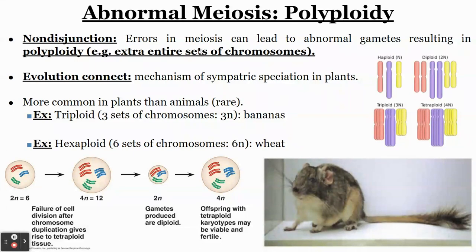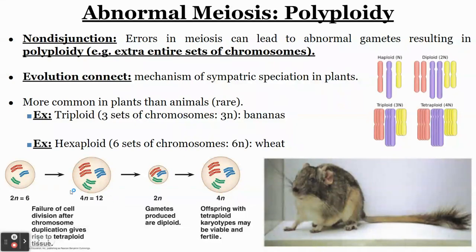Now, this is much more common in plants than in animals, but basically, if we look over here at this picture, this cell was 2n is equal to 6. There was a failure during meiosis, and now we have a tetraploid cell that formed. So 4n is equal to 12. When it makes gametes, the gametes will be 2n is equal to 6 again. And then when they combine, you'll have 4n.